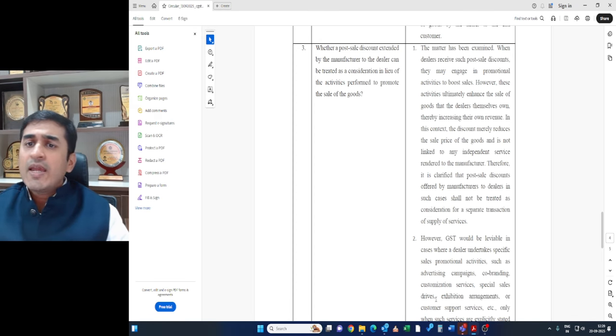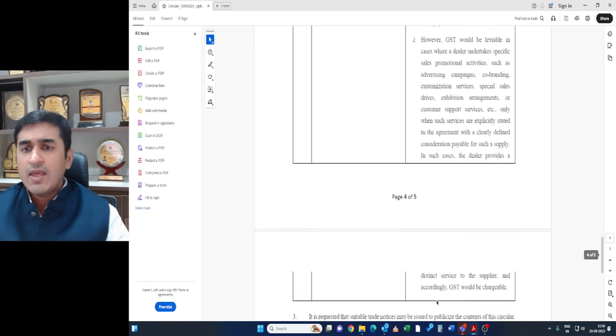Here they are saying this is basically enhancing the sales of the dealer, right? If the dealer's sales are enhanced, this is not a promotional activity carried out by the dealer on behalf of the manufacturer. This is simply a change in the value. That means this post-sale discount will not be treated as a separate consideration paid by the manufacturer to the dealer, because this is the dealer's own incentive to get more revenue out of it.